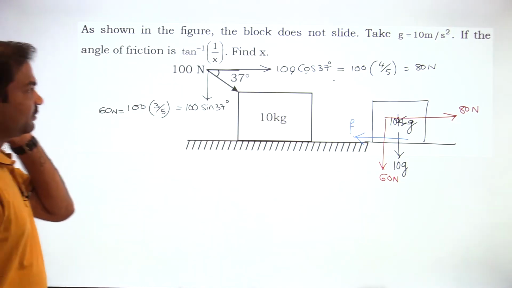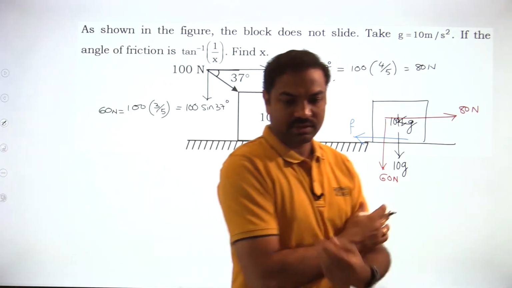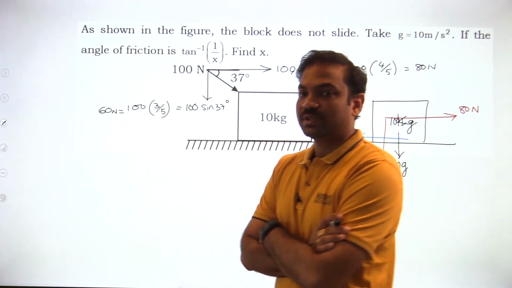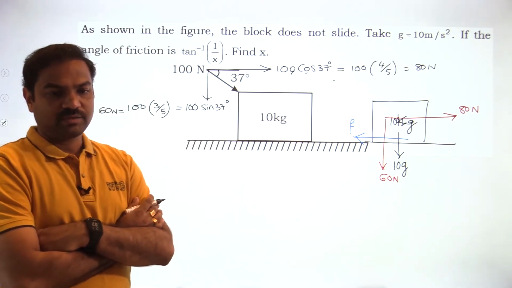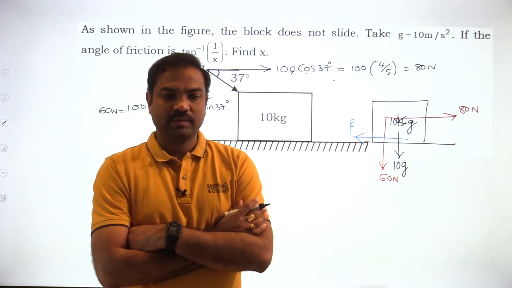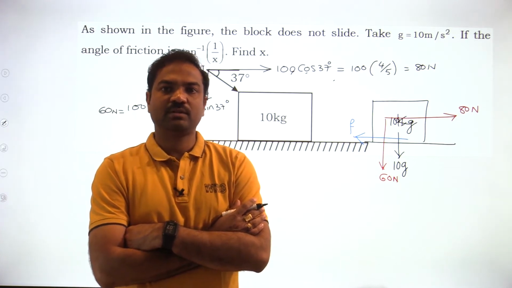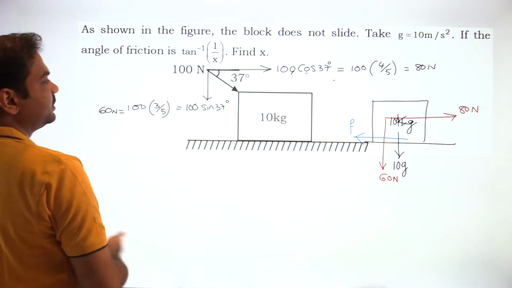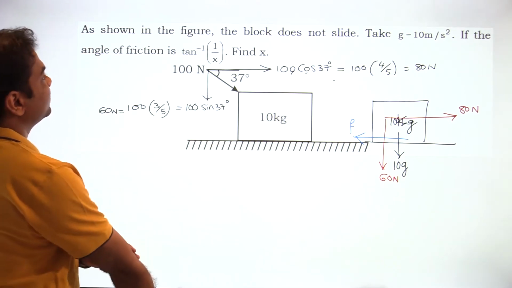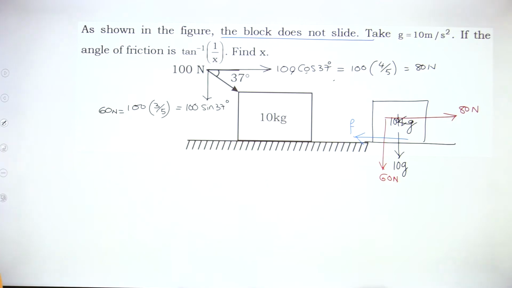Now we require the angle of friction. What is the angle of friction? Tan inverse of the coefficient of friction. Do you remember? The angle made by the contact force with the vertical is called the angle of friction. So now see, the block does not slide. That is the maximum force, actually.